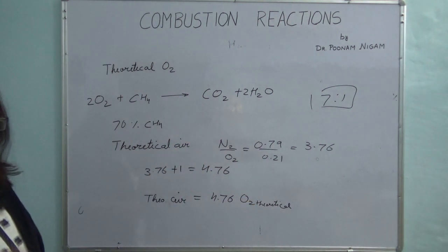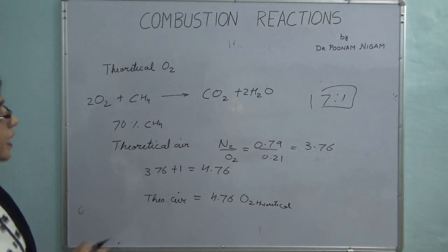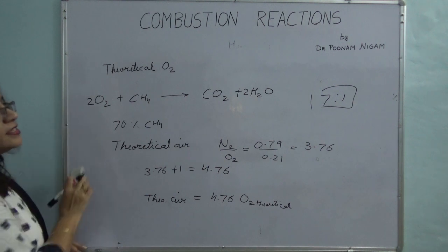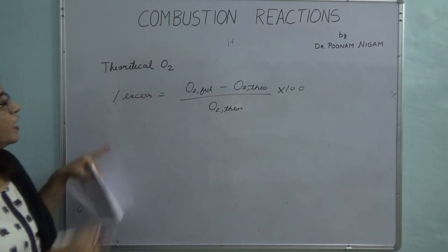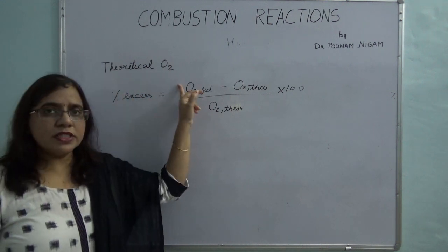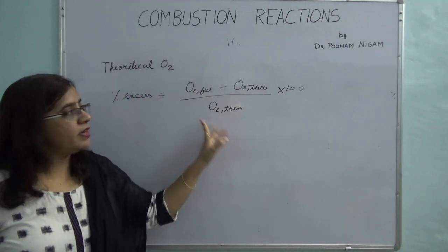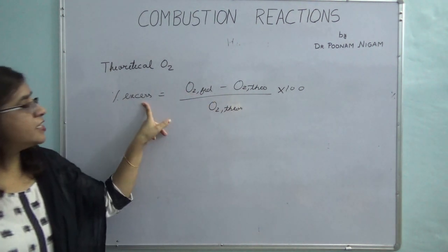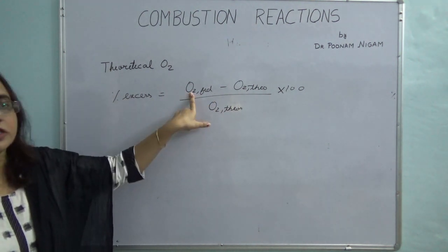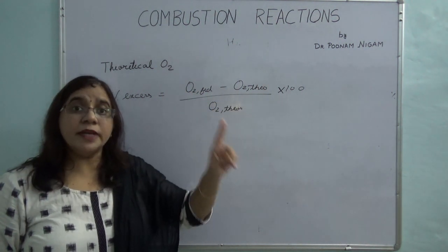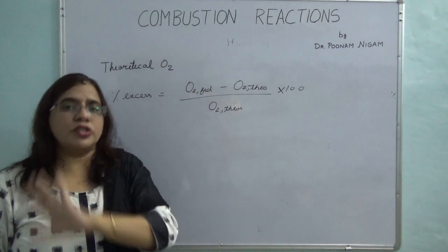Okay, and one more thing to keep in mind: let's talk now about excess air and excess oxygen. We have already seen what we mean by percentage excess: the amount which is fed minus the stoichiometric amount, divided by the stoichiometric amount. Here, percentage excess of oxygen will be the oxygen which is fed minus the theoretical oxygen calculated based on complete combustion of the fuel.